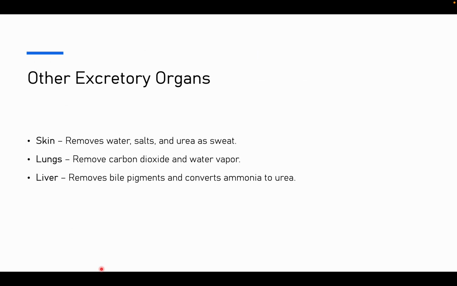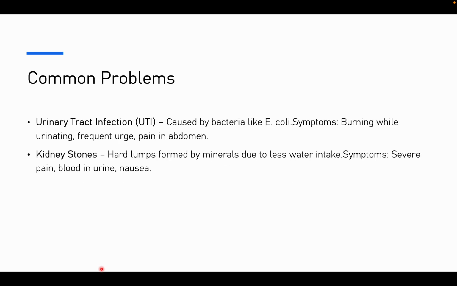Now, apart from these, we have other excretory organs like skin, which removes water, salt, and urea in sweat. Lungs remove carbon dioxide and water vapor, and liver removes bile pigment and converts ammonia to urea. Now, what are the common problems of these excretory organs?